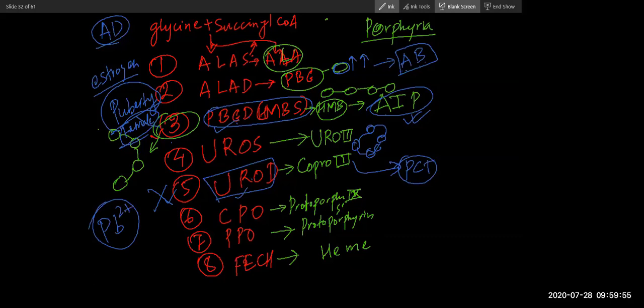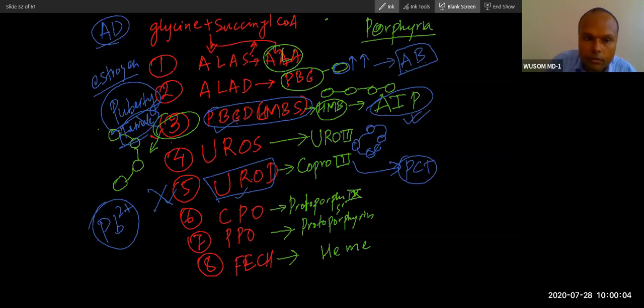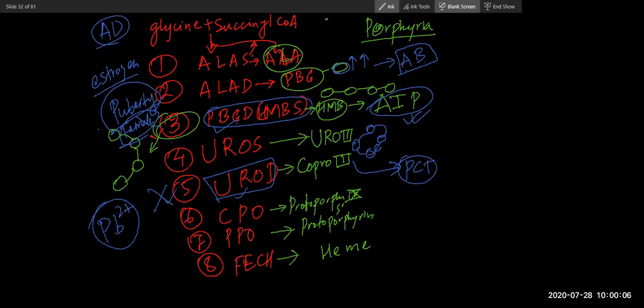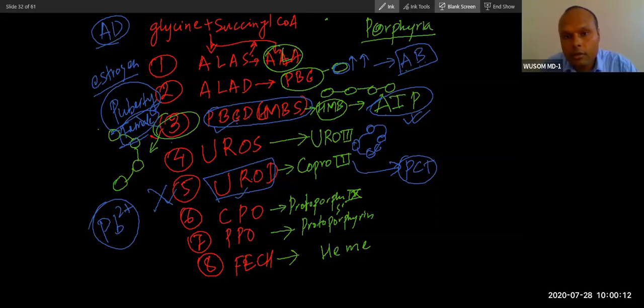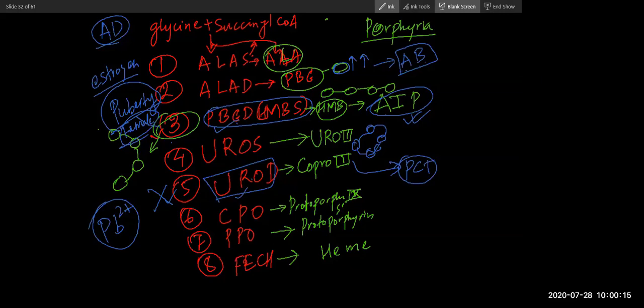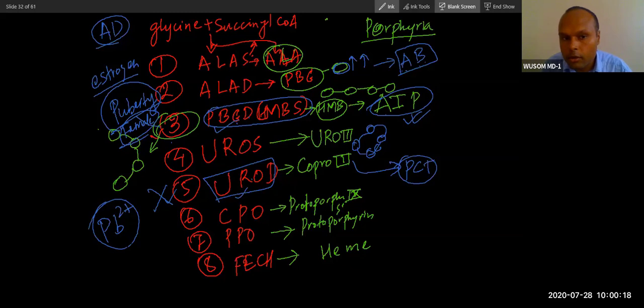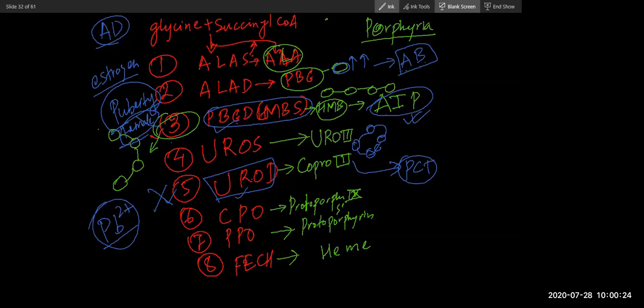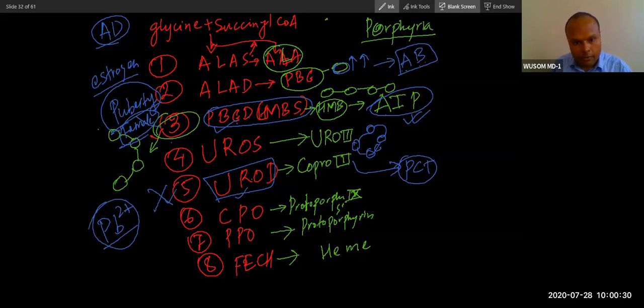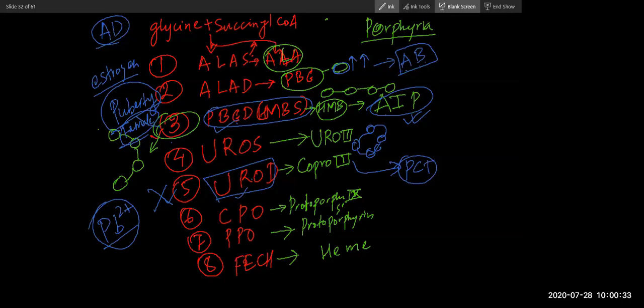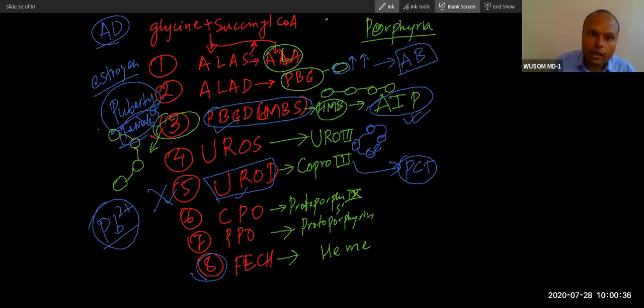The one responsible for incorporation of iron, which is the last enzyme, ferrochelatase. And also the zinc-containing enzyme.